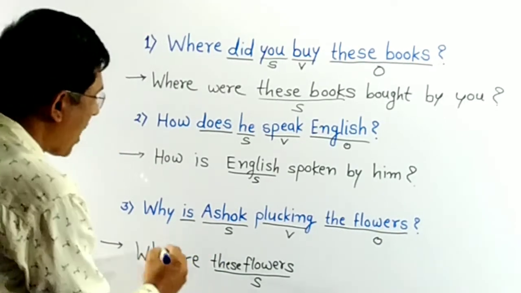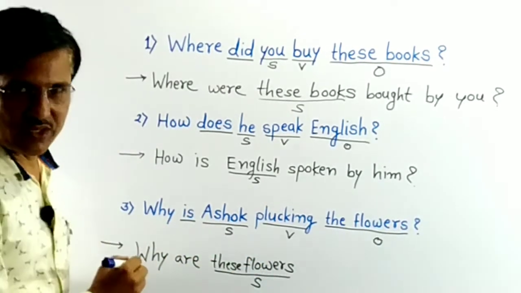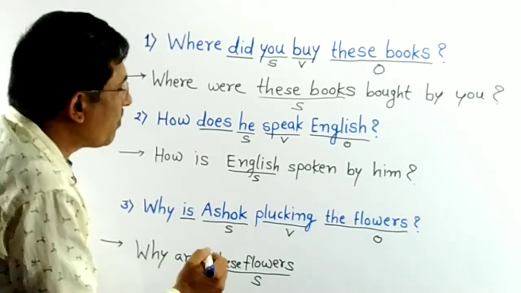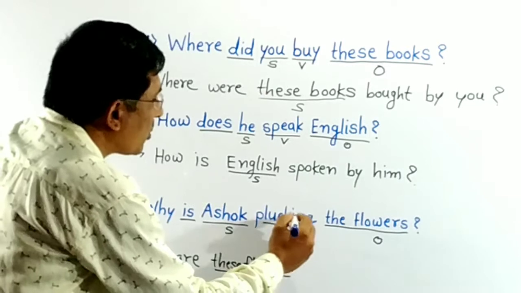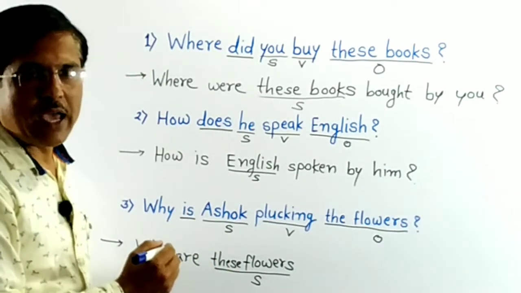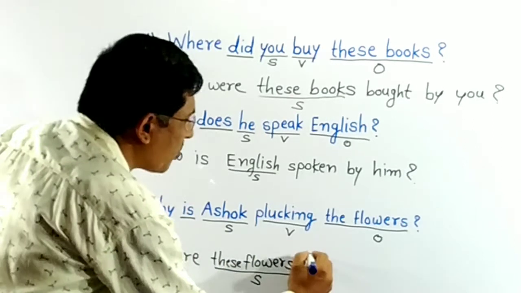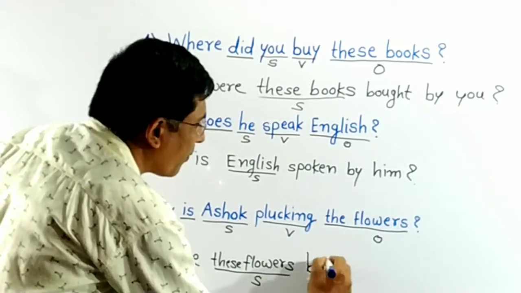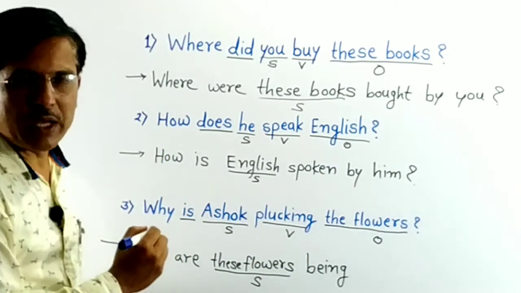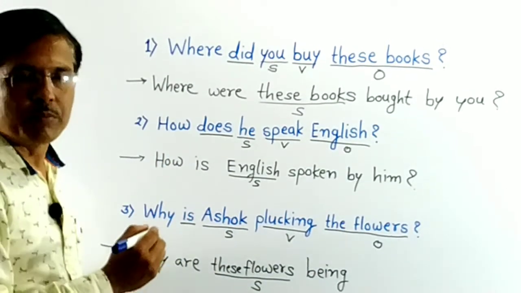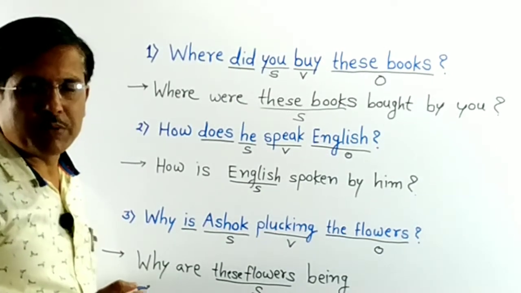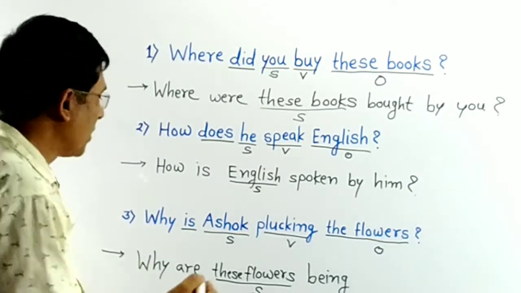Why are these flowers? Now take helping verb of be. In passive voice we write, so there is ing suffix. So take ing form of be. What is the ing form of be? Being. See, here is present participle of main verb. Take present participle form of be. And what is the present participle of be? Being.